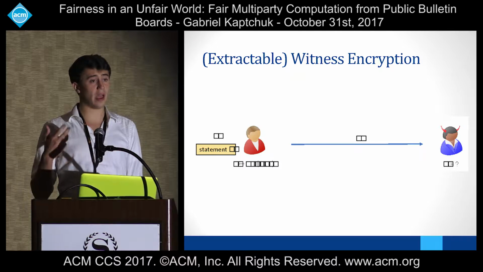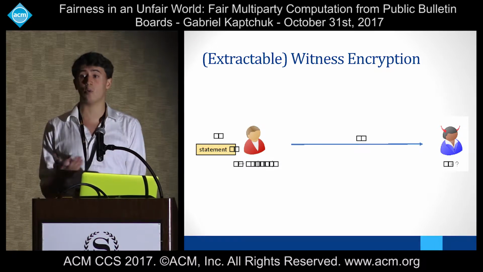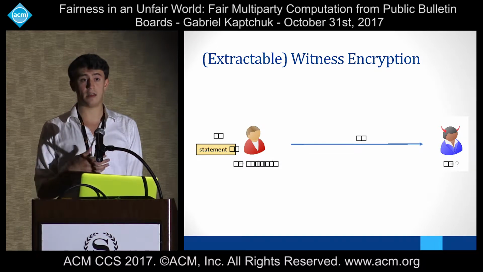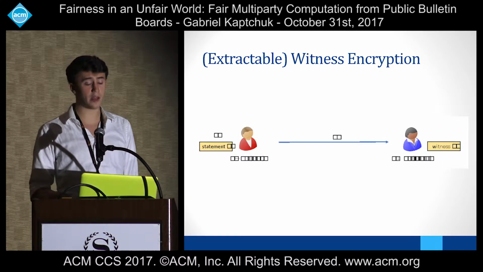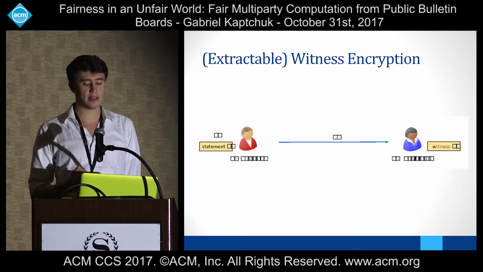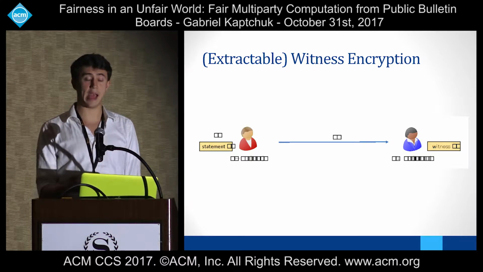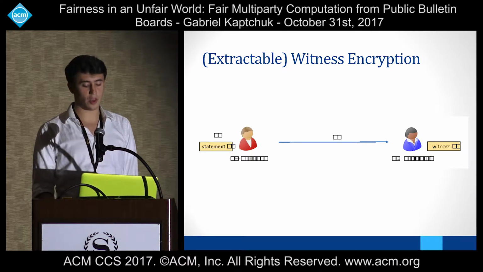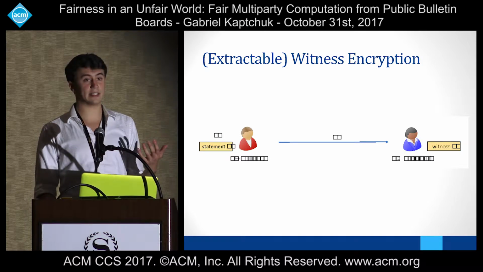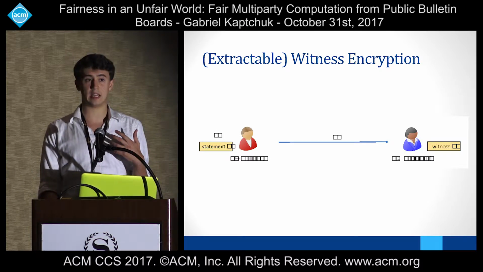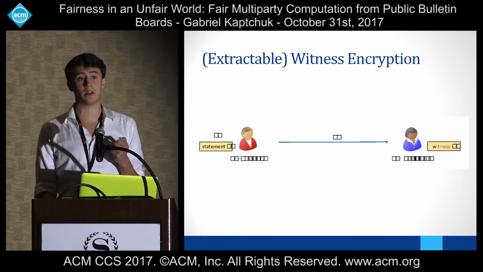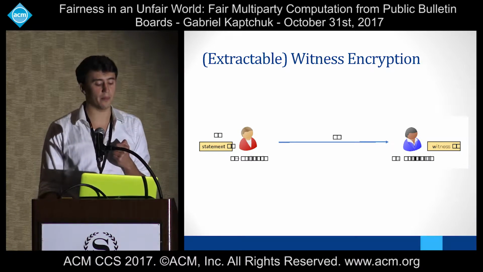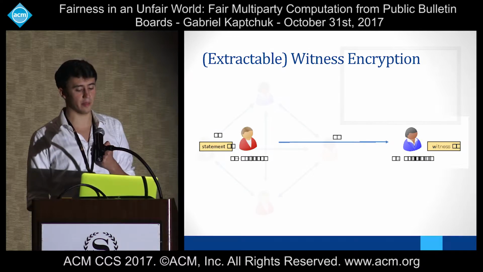And if an adversarial party doesn't have a witness to the statement in that language, then they can't distinguish between ciphertexts and they can't decrypt the message. But if, on the other hand, somebody does have the witness, they can decrypt and look at the message, right? So what's really nice about this is now we basically have the conditional release mechanism that we wanted before, right? We can use this witness to a statement as our proof of public availability.